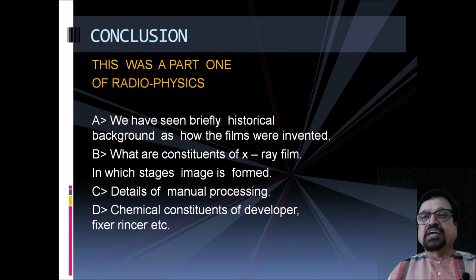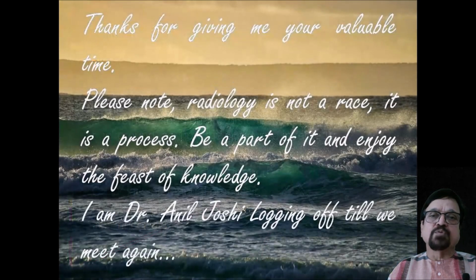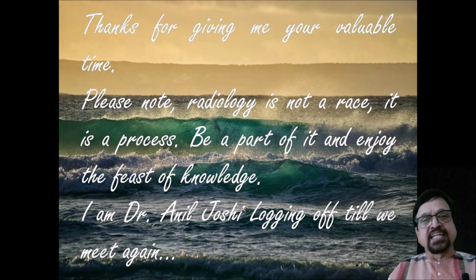Now we have seen briefly, again I am repeating, the historical aspect, then constituents of the film, details of the manual processing, then chemical constituents of the developer, fixer and rinse. That was part 1, and here we conclude and come to the end of part 1. In part 2, we are going to see more about the darkroom, automatic processor, etc.